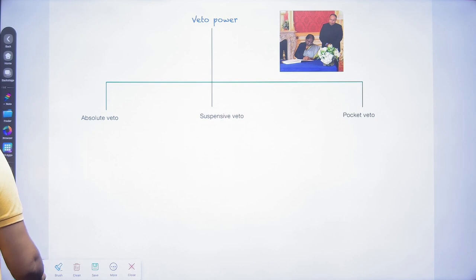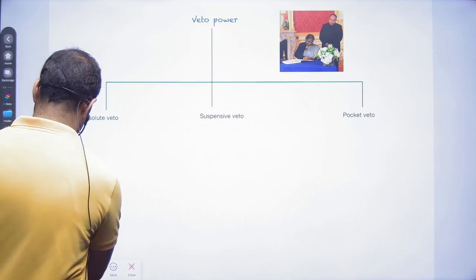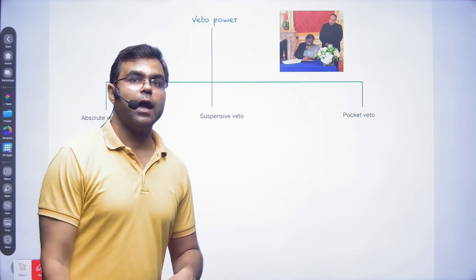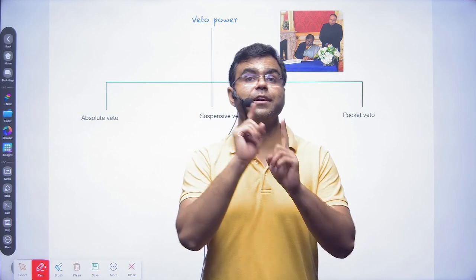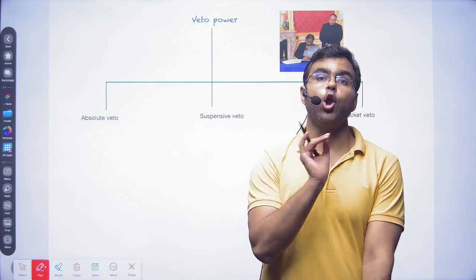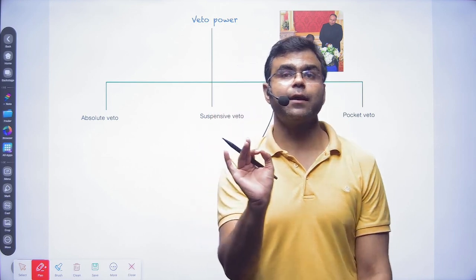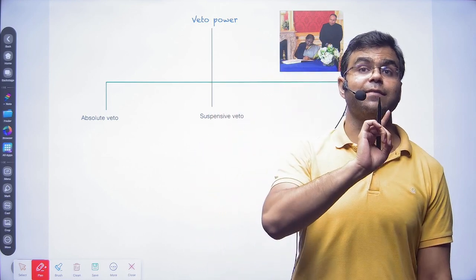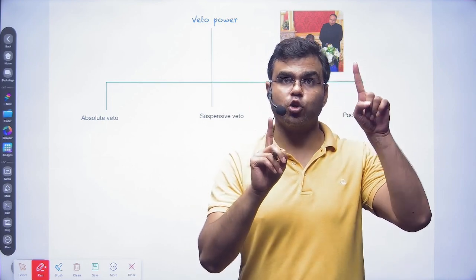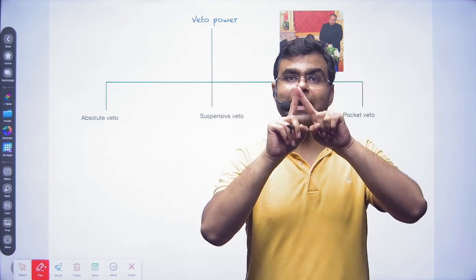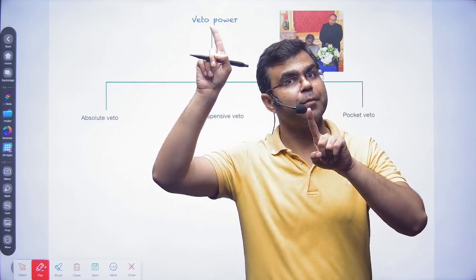Now, what are the veto powers? As I said, in the case of legislative power, a bill becomes an act when it receives the assent of the President. It is first passed by both the houses, Lok Sabha and Rajya Sabha, and then requires the President's assent.